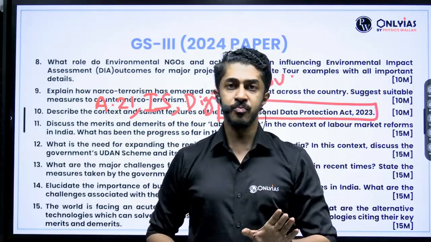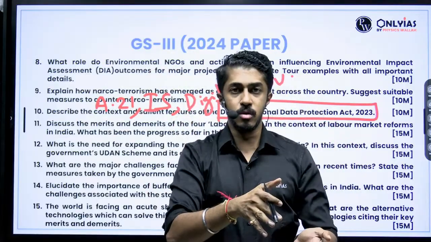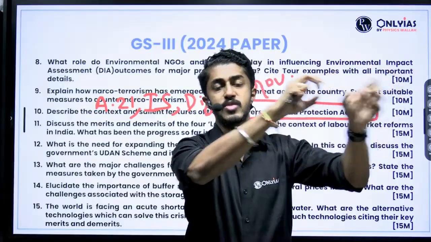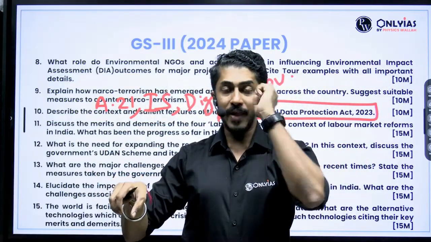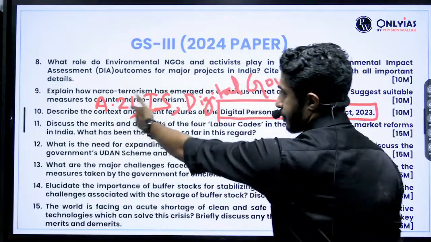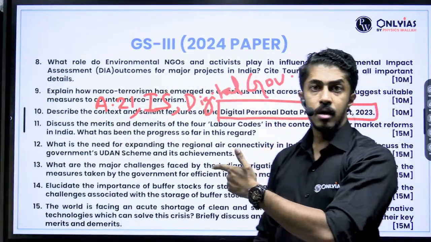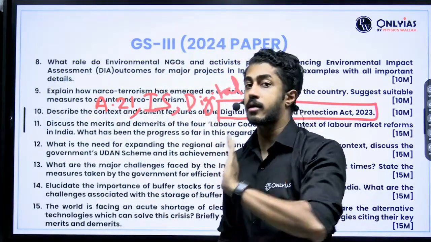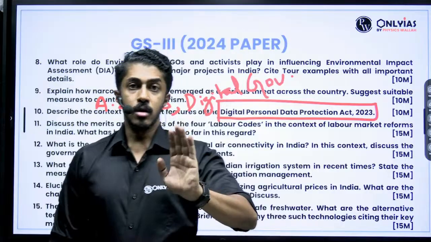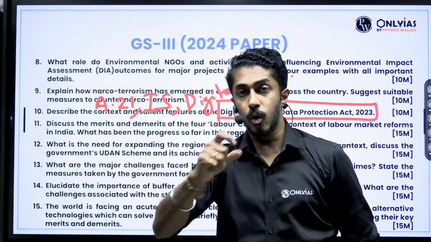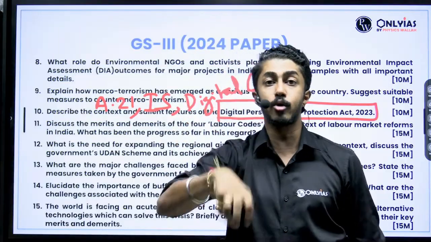What is the issue? Only when that issue is known, a student will be able to cross connect it. Okay, this issue was there. From this case, we got this verdict. So that should be there. Like how I said, Puttaswamy judgment, Article 21. The moment I connected it, I can bring it here. But what many students think is, no, that is for the polity paper. You will not write that here. No. If UPSC is interconnecting topics and framing a question, you also have to interconnect things and put the diverse angles there.